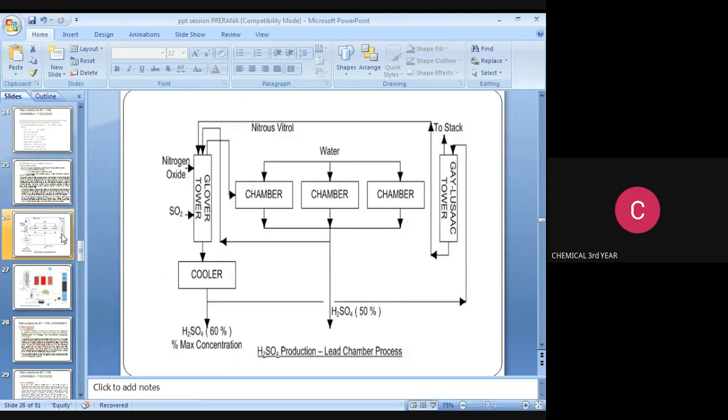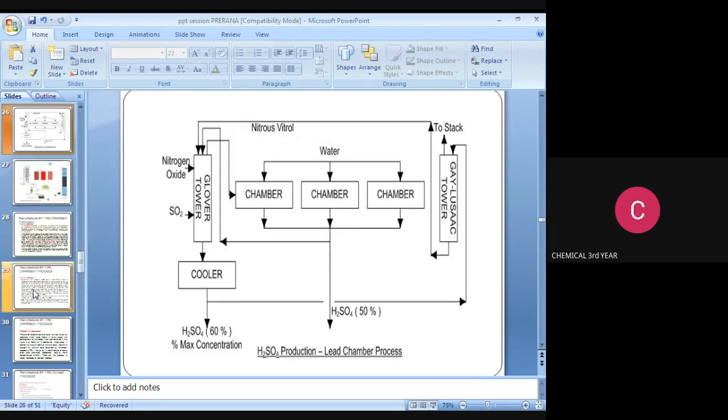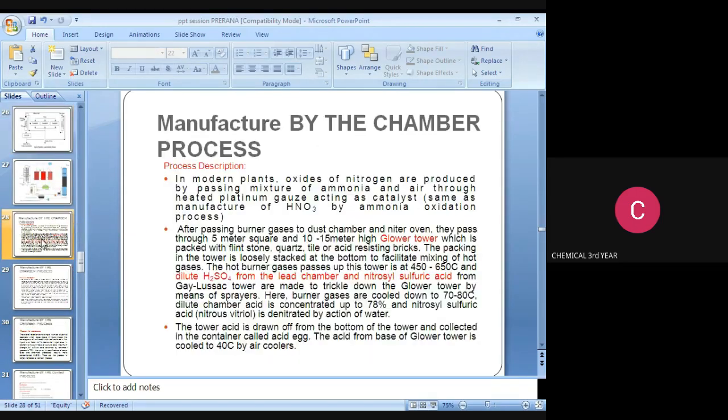This is the flow sheet for production of sulfuric acid. Next, the continuation of the process description.